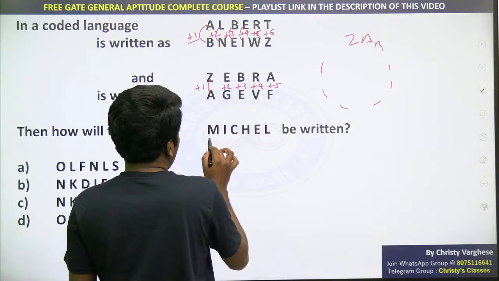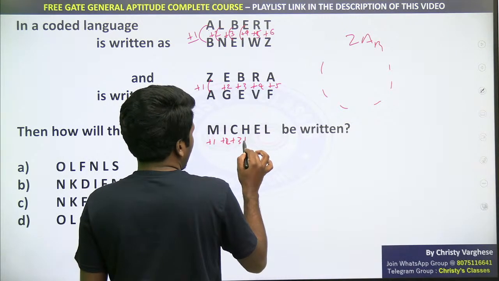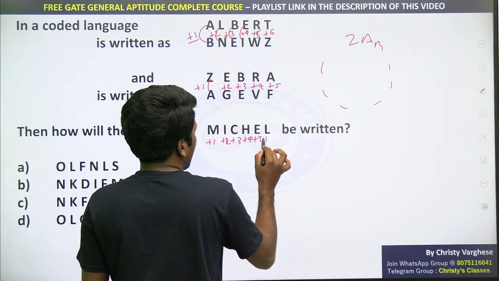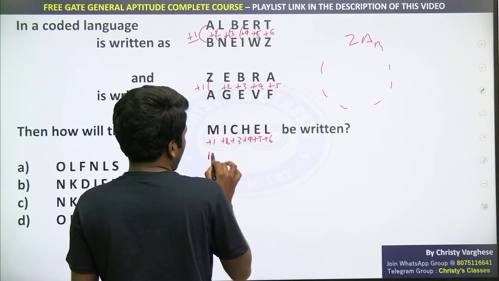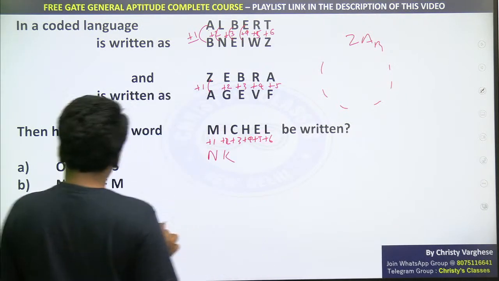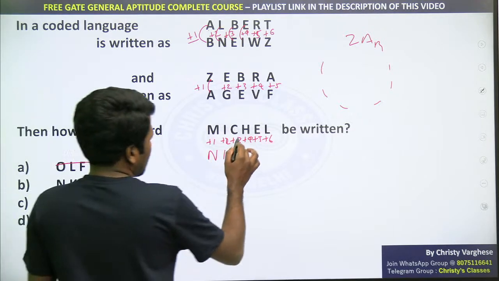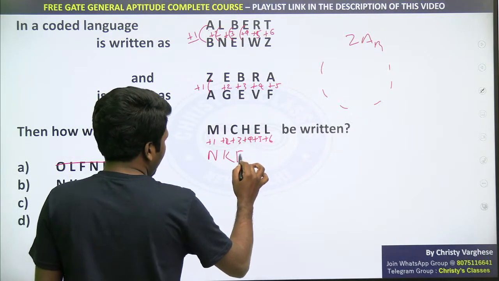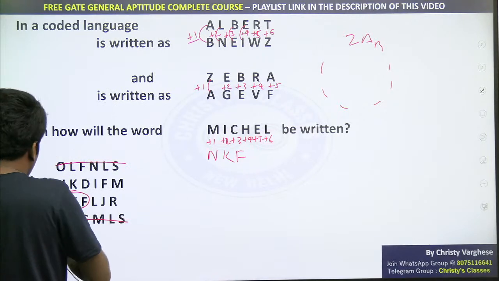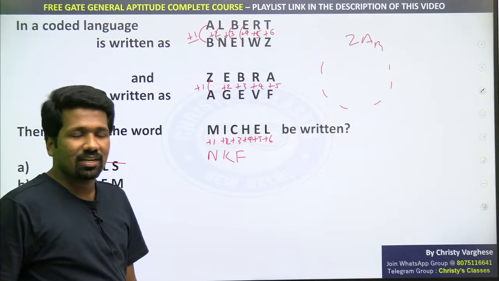So similarly, M plus 1, I plus 2, C plus 3, H plus 4, E plus 5, L plus 6. M plus 1 is N, I plus 2: I, J, K. So K. N, K starting option can only be taken. So two options are eliminated. C, D, E, F, F. So N, K, F starting only one option. That is how to save like 10 seconds extra in the exam.